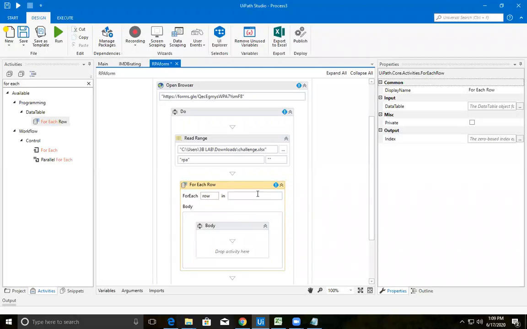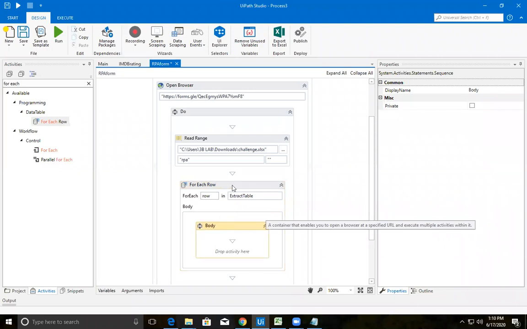Yes, extract table, because you are about to read row by row from a variable of type data table, because this for each row is going to expect data from type data table. So we have created a variable which identifies data tables, that is extract table. So extract table is something that you need to do. Clear?